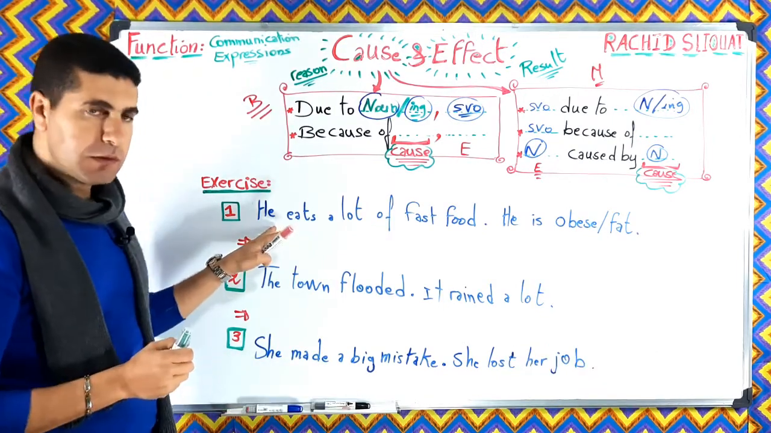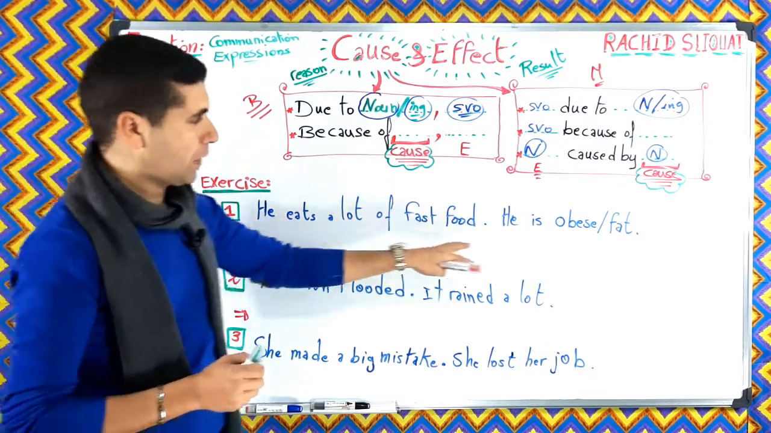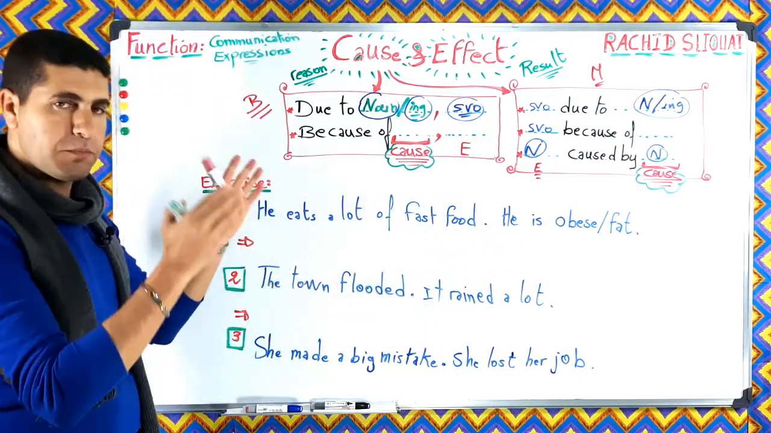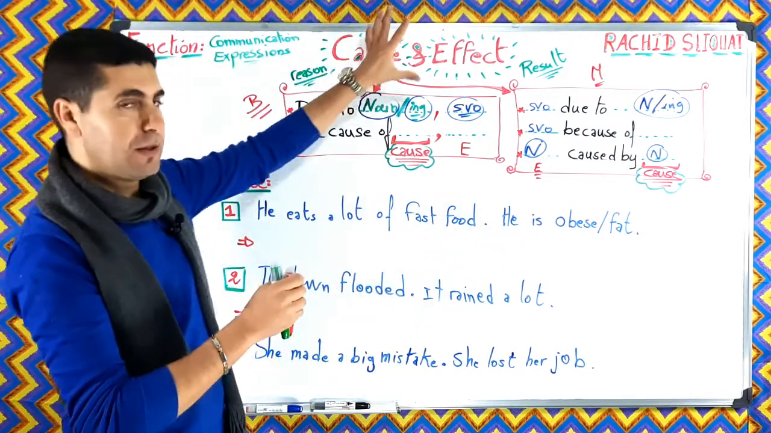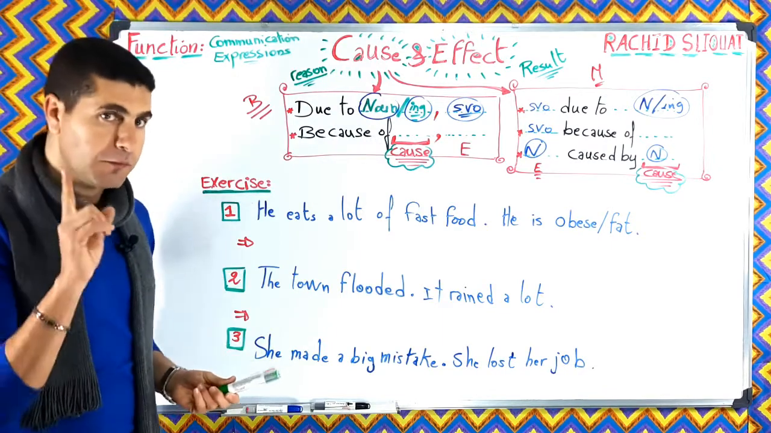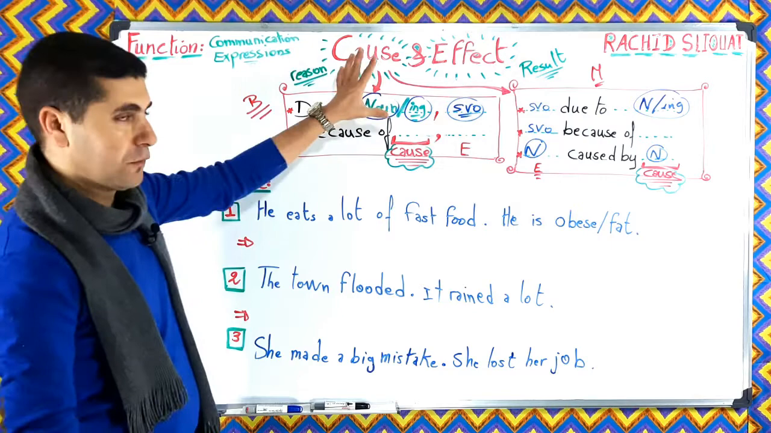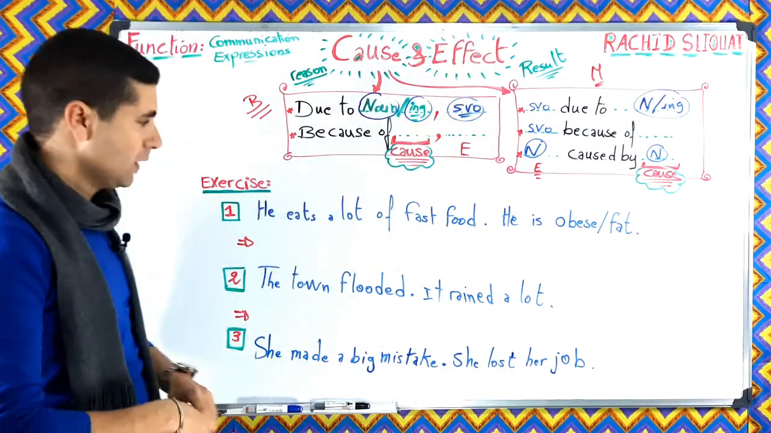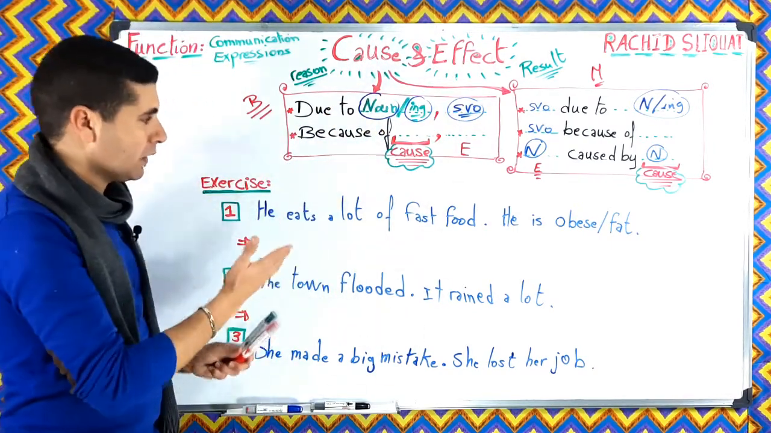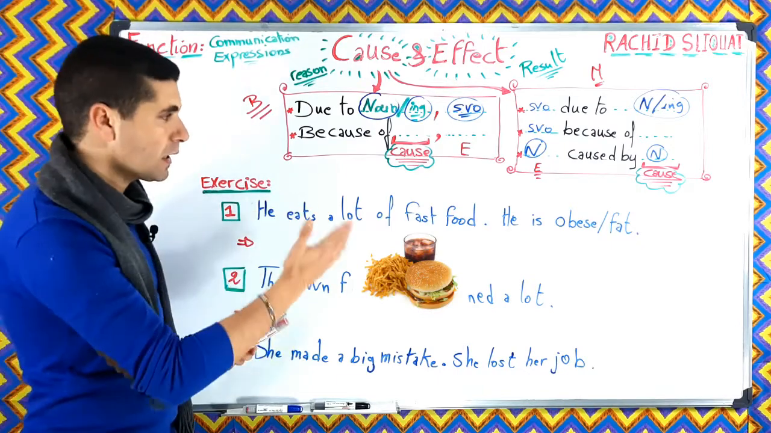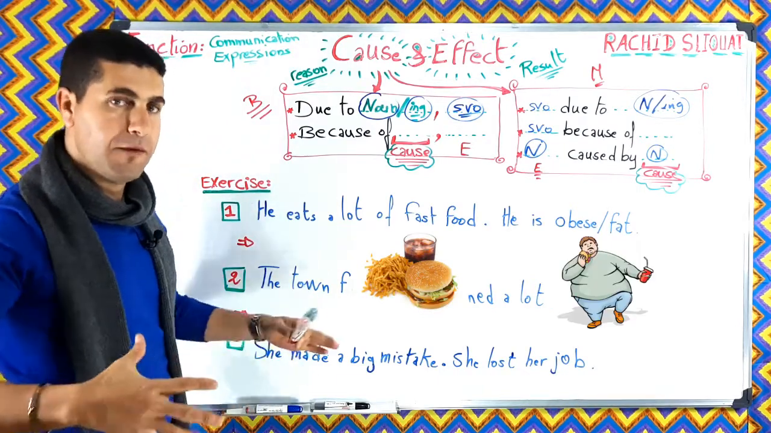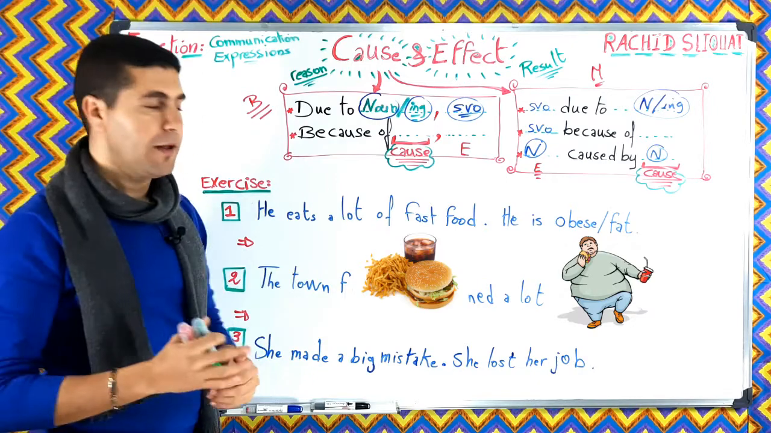Now here, as you can see, in these sentences we have two parts. One part is supposed to be the cause and the other part the effect. So the first thing we have to do is to identify where the cause is and where the effect is. So number one, he eats a lot of fast food. He is obese or fat. So we can say obese or fat.